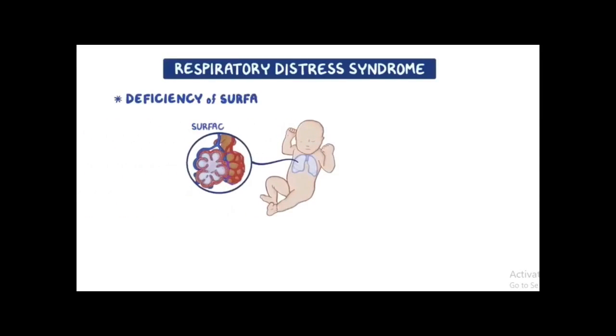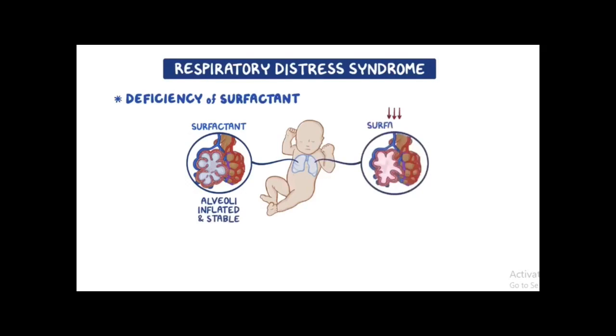Second, respiratory distress syndrome is caused by a deficiency of surfactant, the phospholipid mixture that reduces alveolar surface tension to keep the alveoli inflated and maintains alveolar stability. So a deficiency in surfactant prevents the infant from generating the increased inspiratory pressure needed to inflate alveolar units, resulting in the development of progressive and diffuse atelectasis.